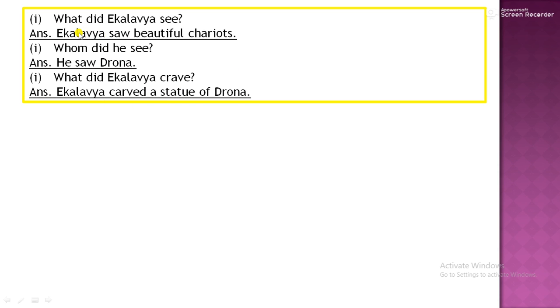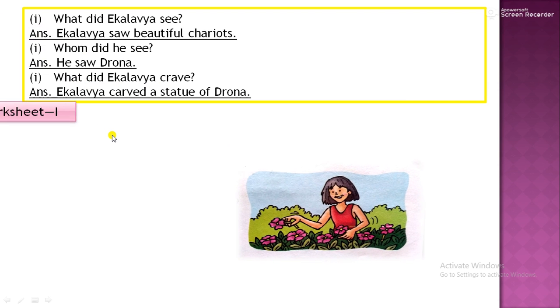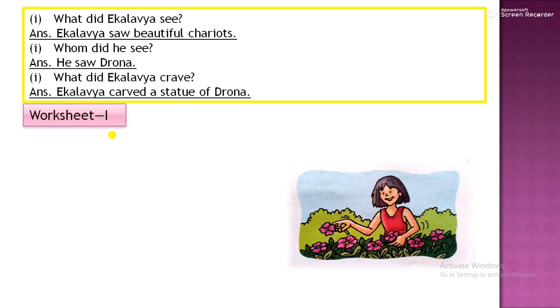Now, for living things you will use what, and for non-living things you will use what? For living things, the question is made with whom. Like Drona is a person or living being; for human beings, or for other living beings, we use whom for making the question. But otherwise we use what for non-living things. For example, chariots are non-living things, so the question is with what. Drona is a living thing, so the question is with whom. Same here: a statue is non-living, so the question is with what. So you learned from this that we use what for non-living and whom for living.